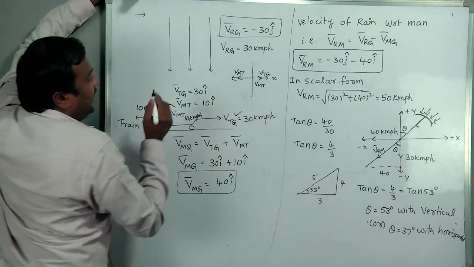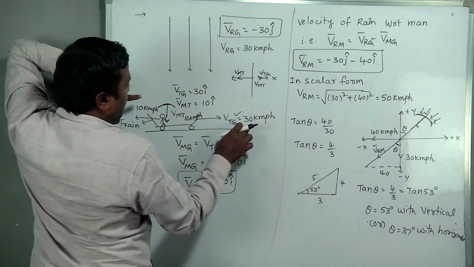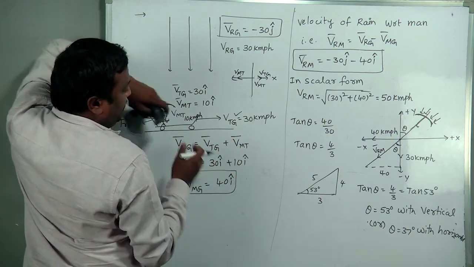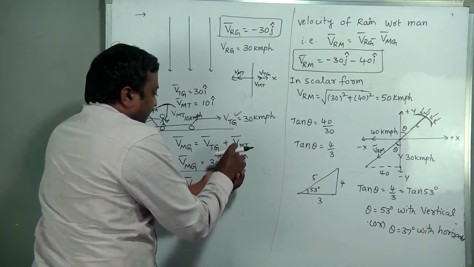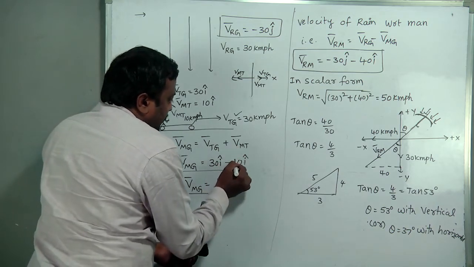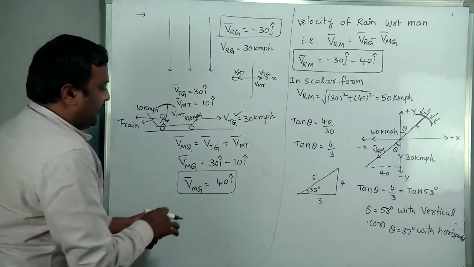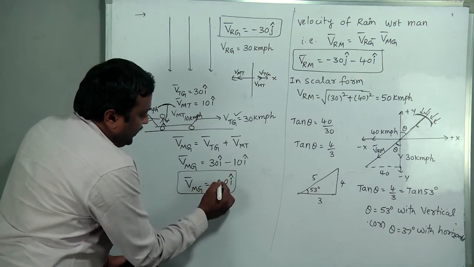Then what happens to this value? Here you see this one 30 i cap. Here it will be minus 10 j cap. 30 i cap minus 10 j cap. Finally it will be 20 i cap.